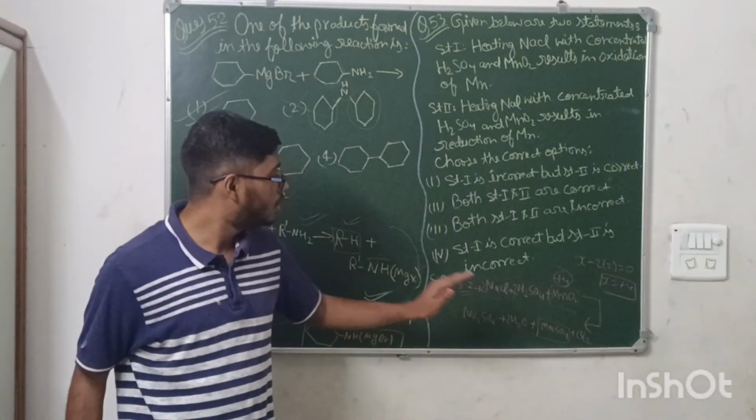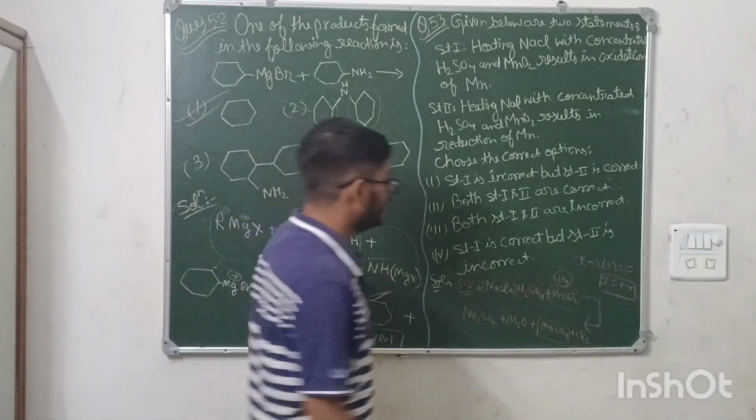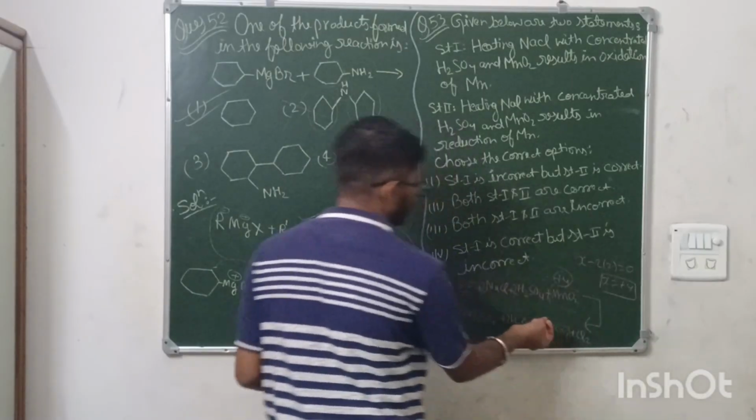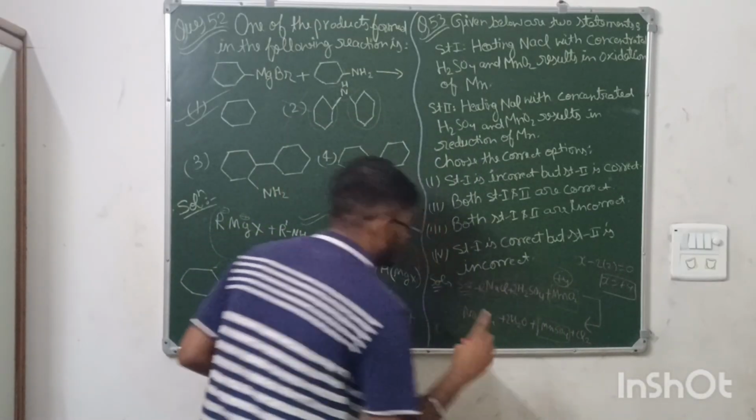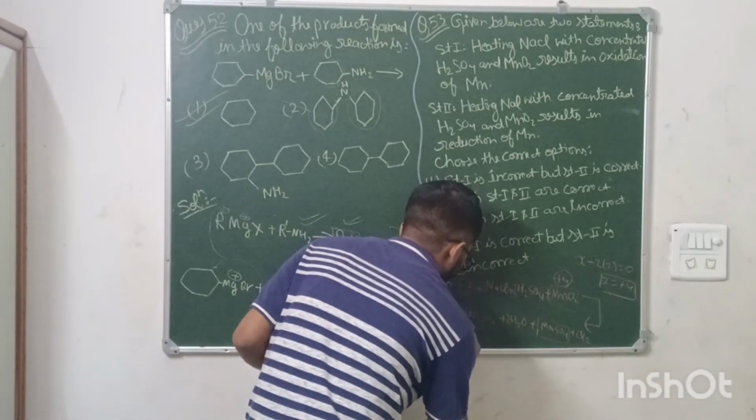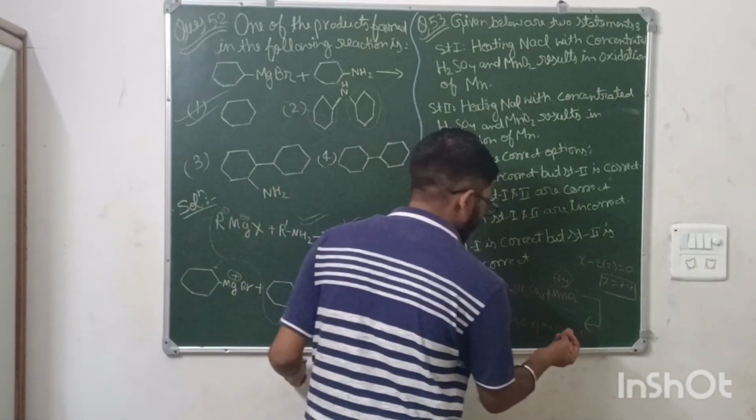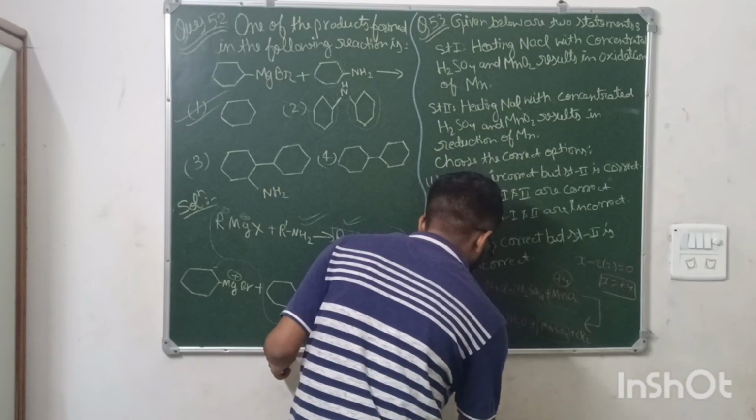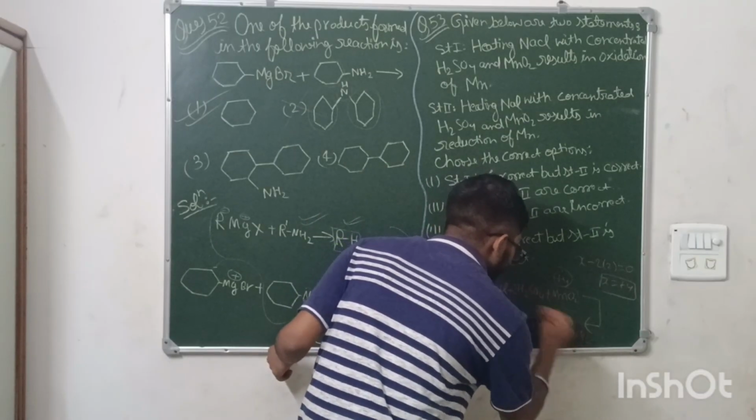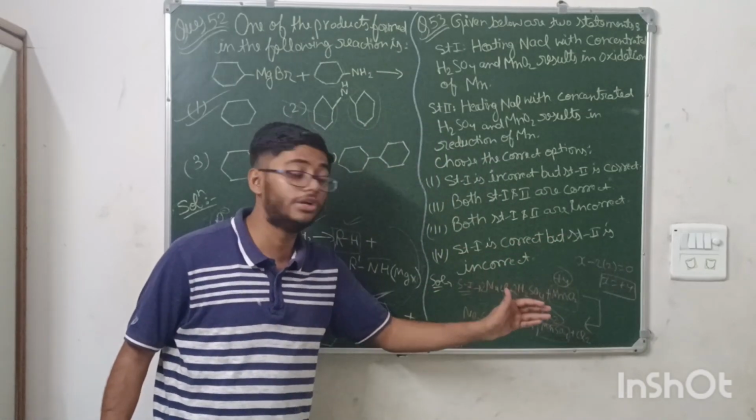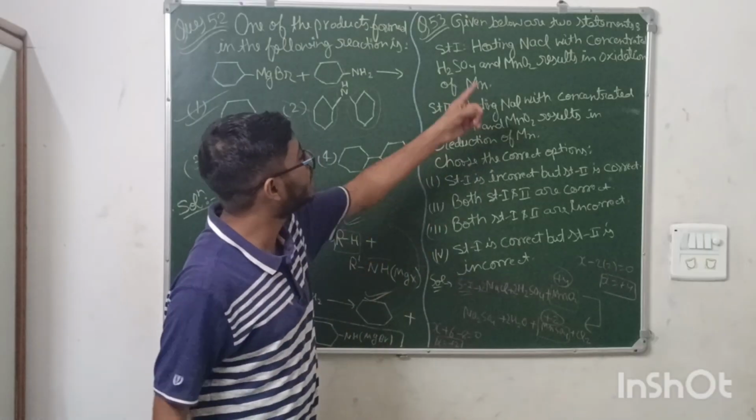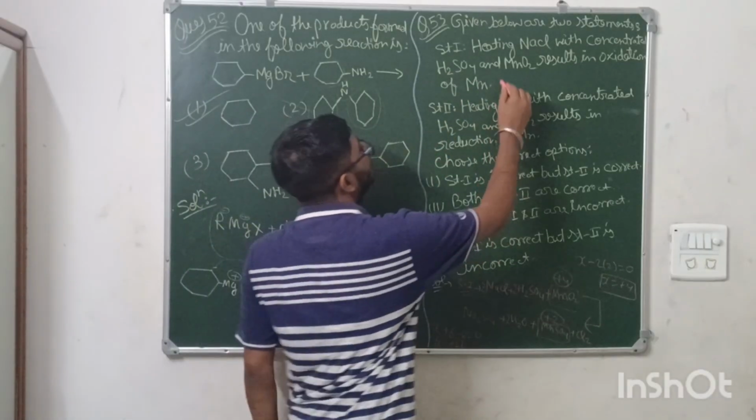What is the oxidation state of Mn here? If I assume Mn as X, then sulfur is in its highest state, so +6, and here also -8. X plus 6 minus 8 equals 0, means X is equal to +2. Means here Mn is +2. Oxidation number is reducing, means in this reaction Mn is reduced. It is saying oxidized, means statement 1 is false.